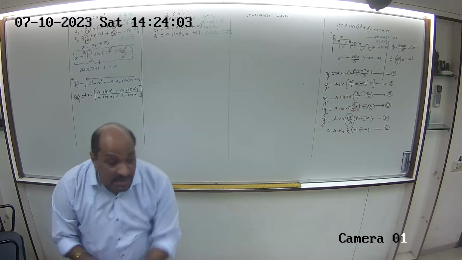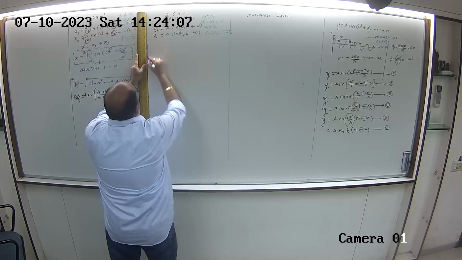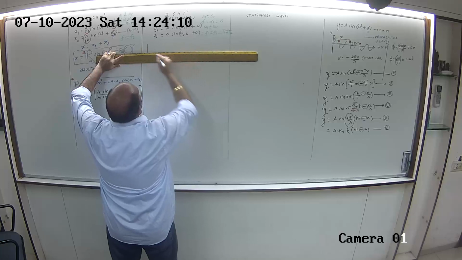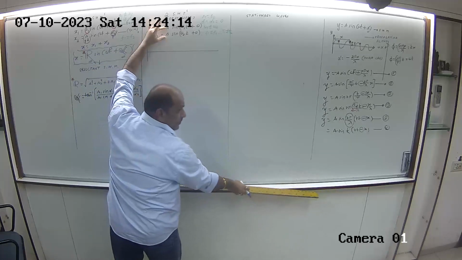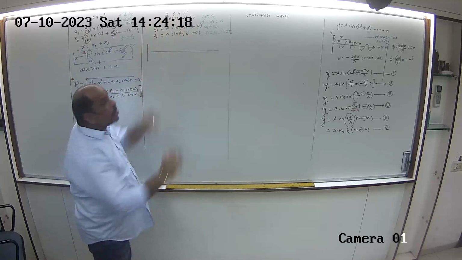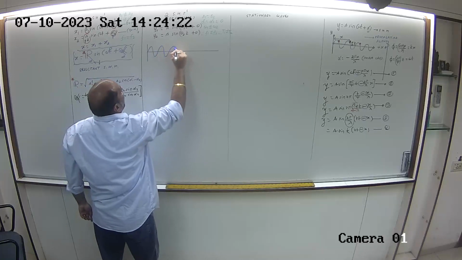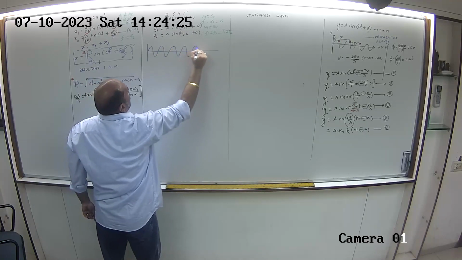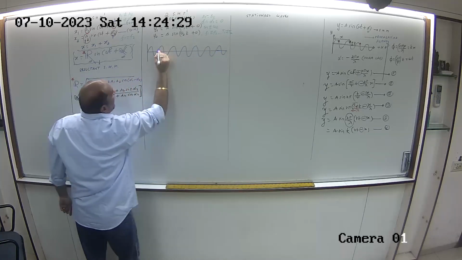पैटर्न वाइज ये पैटर्न कैसा दिखेगा? When I actually try to draw this pattern, the pattern would look somewhat like this, when two waves of same amplitude and same epochs but different frequencies superpose with each other. एक वेव ऐसा गया, एक वेव ऐसा गया, ओके, और इसका टाइम पीरियड है T, इसका टाइम पीरियड है T.